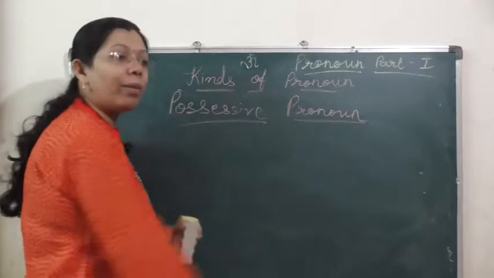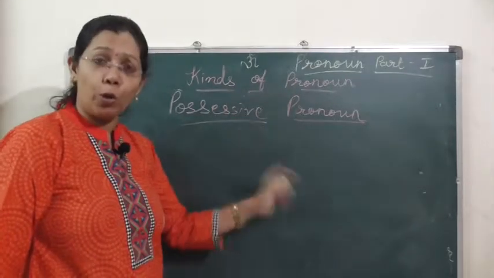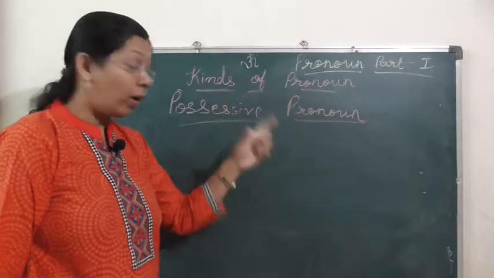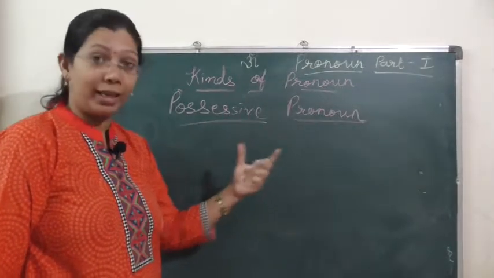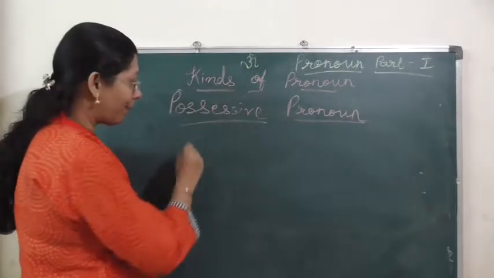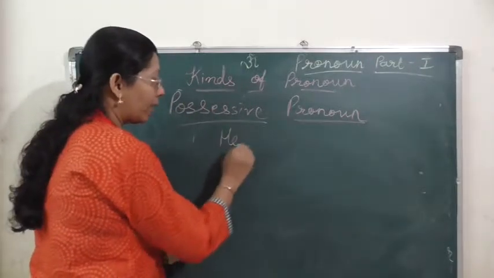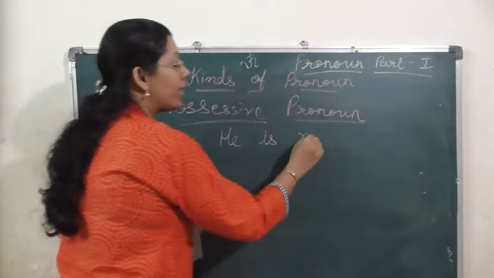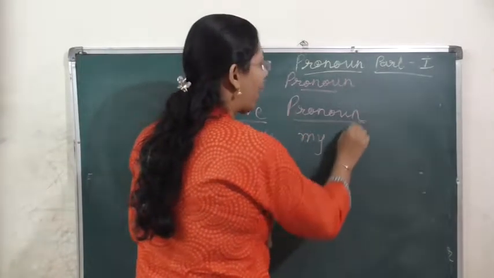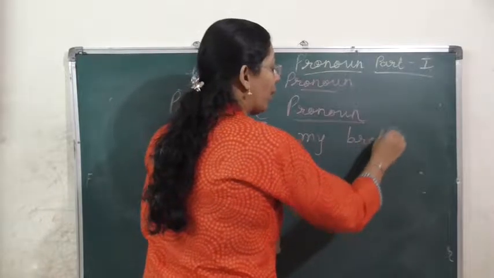For example, in that table we had seen my, your, his, her, our, their. All those types of words come in the category of possessive pronoun. Let's understand that through one example. "He is my brother."